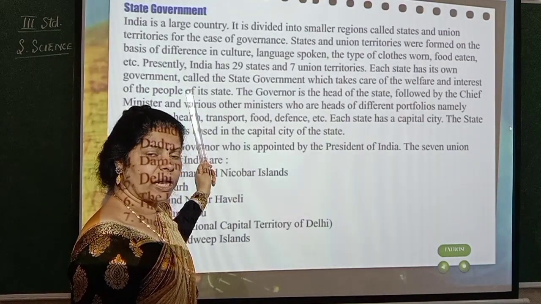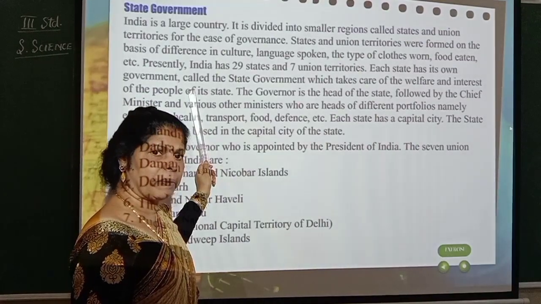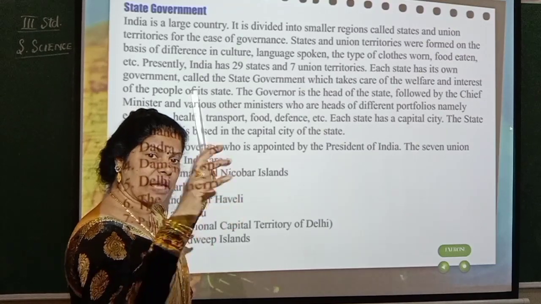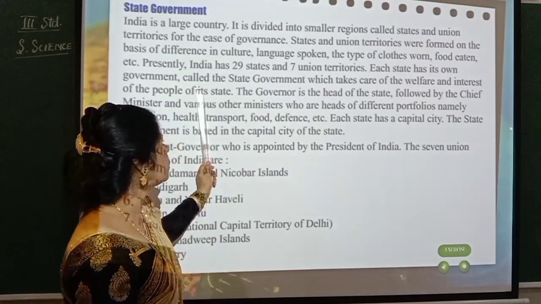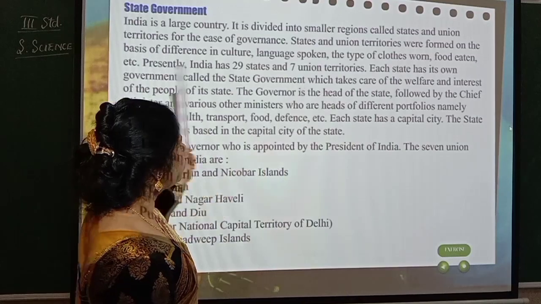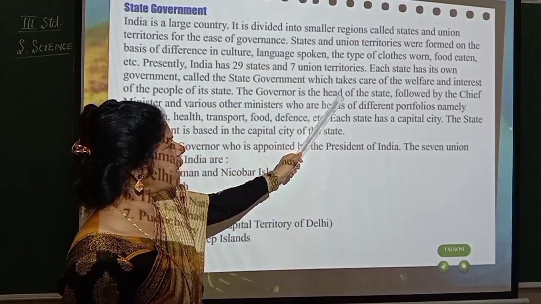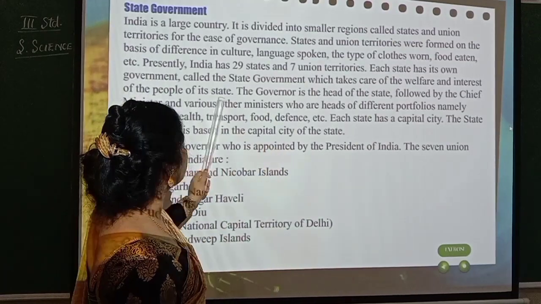Yediyurappa, isn't it? So like that, when you go to Kerala, it is different. Pinarayi Vijayan, like that, there are different people to take care of that particular state. So like that it goes on. So each state has its own government called the state government, which takes care of the welfare and interests of the people of its state.